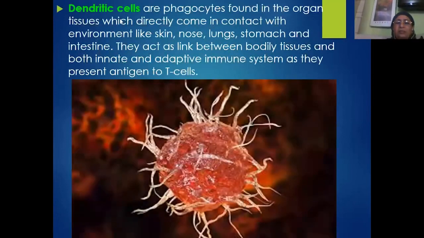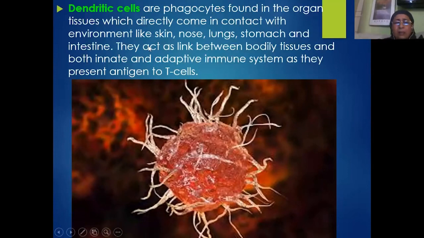Apart from that, we have one more group of cells called the dendritic cells. These dendritic cells are again phagocytic in function, and they are found in the organs or tissues which directly come in contact with the environment, like skin, nose, lungs, stomach, and intestine. They also act as a link between body tissues and both innate and adaptive immunity, as they are antigen presenting cells to the T cells.